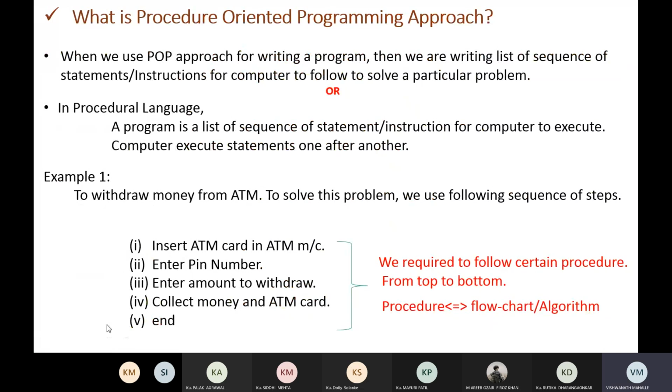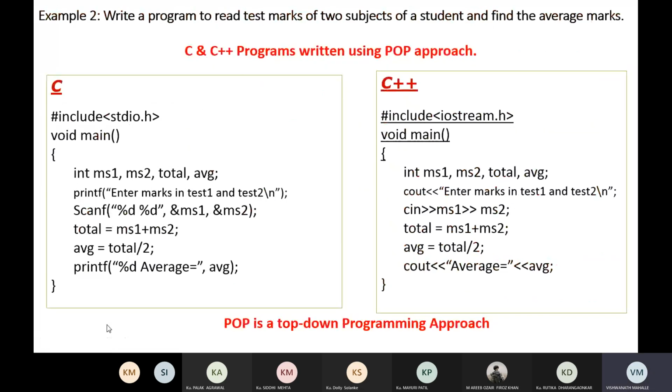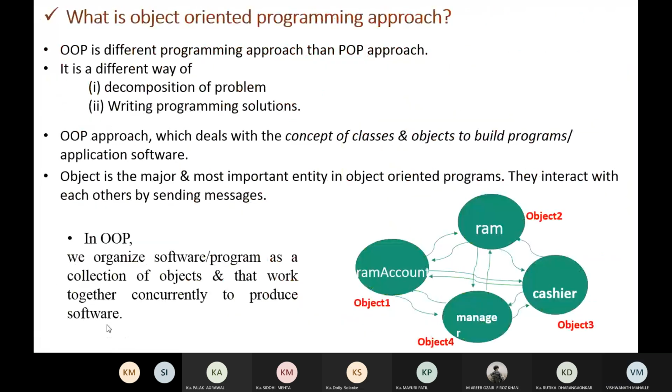Now what is the object-oriented programming approach? This is another way or another approach of writing a program. OOP is a different programming approach than the procedure-oriented programming approach. It is a different way of decomposition of a problem and writing a programming solution.